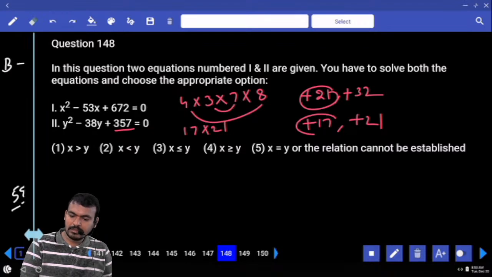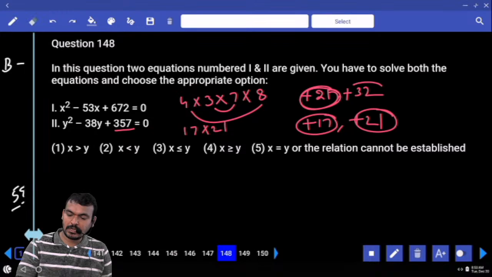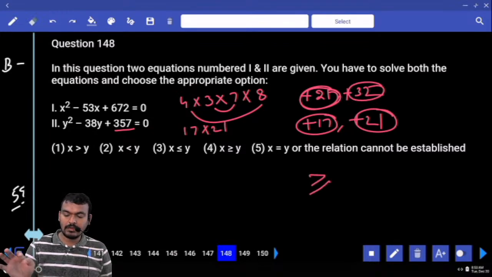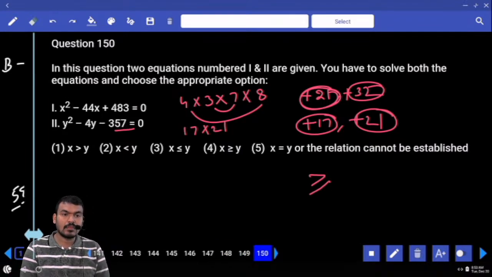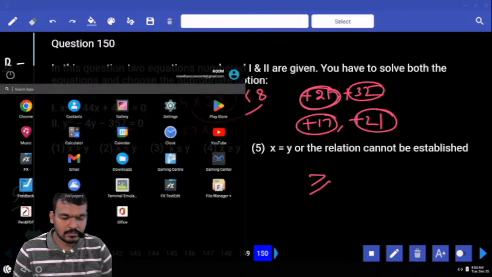21 is greater than 17. 21 is equal to 21. But 32 is greater than 17 and 21. What is the answer? Greater than or equal to, or not? Any other questions? Okay. Thank you.